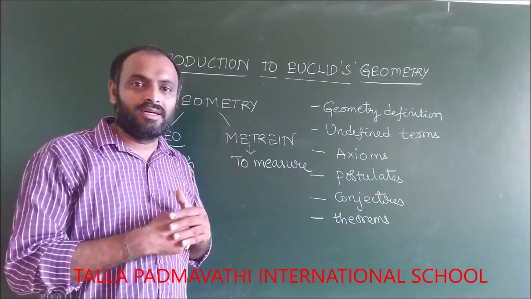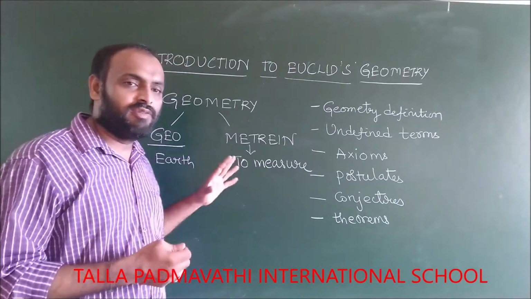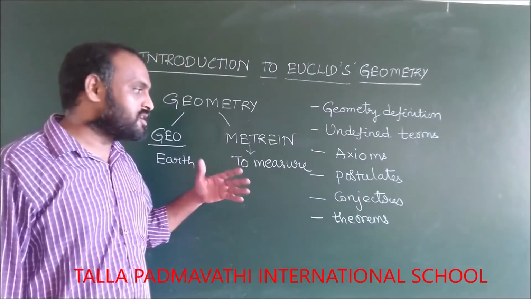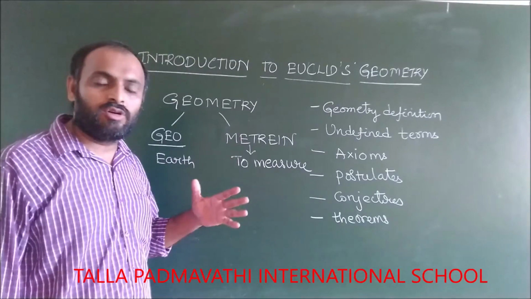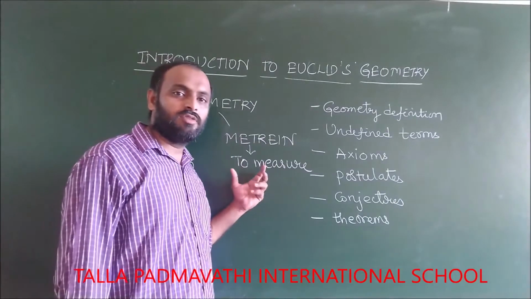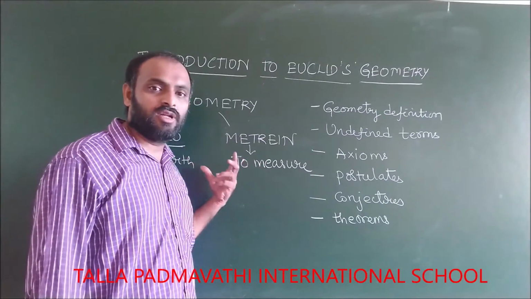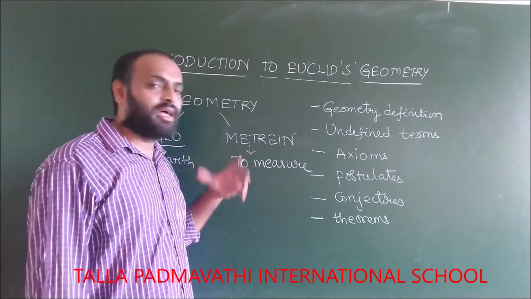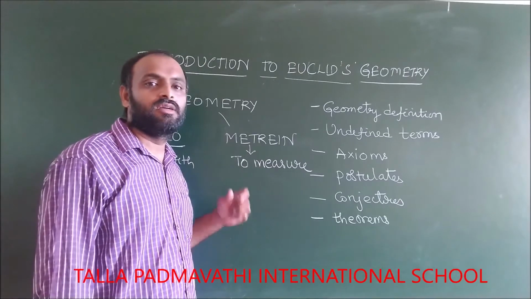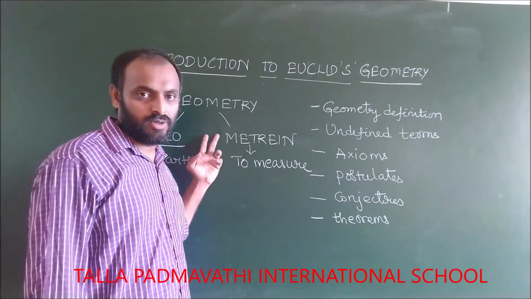While calculating the areas of the individual landowners, say for example, whenever a river overflows and the water comes out of it and erases all the boundaries of the fields surrounding the river, to redraw the boundaries, this geometry will help out.